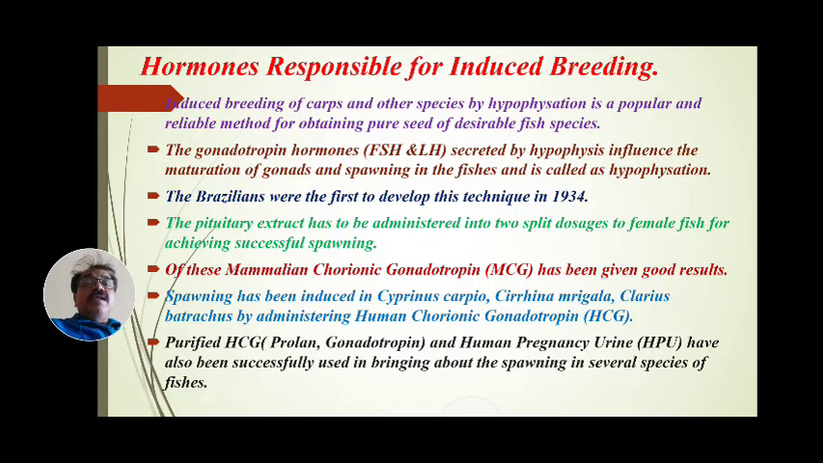Remember that MCG, mammalian chorionic gonadotropin, has given good results. Not only gonadotropins of the fish, but mammalian chorionic gonadotropin also gives good results when injected into the fish, and the fish becomes mature and spawns. Spawning has been induced in Cyprinus carpio, Cirrhinus mrigala and Clarias batrachus by administering human chorionic gonadotropin.